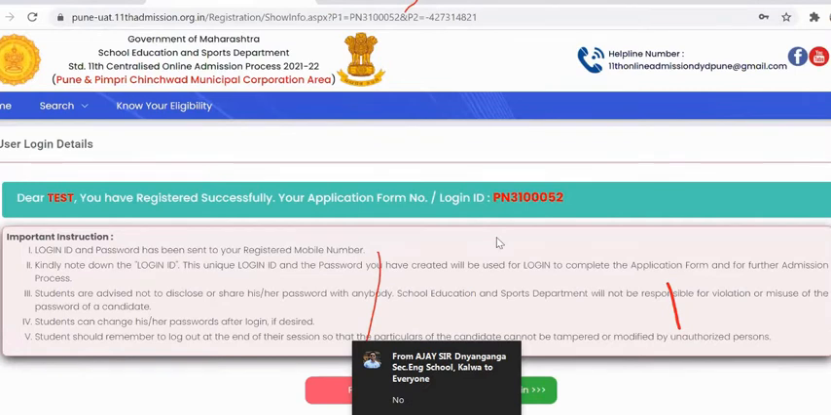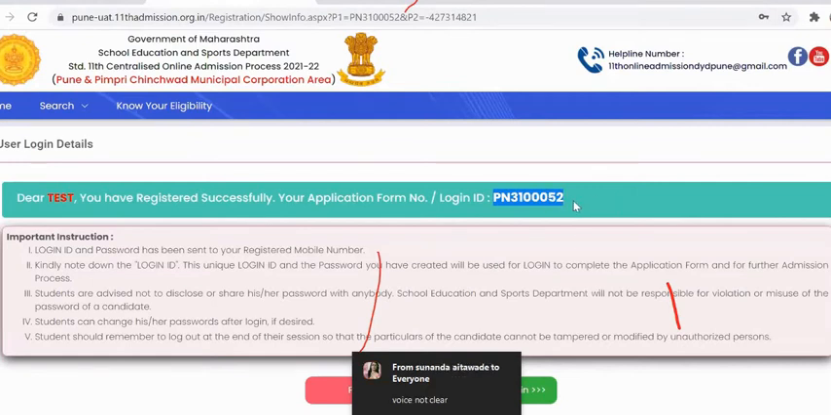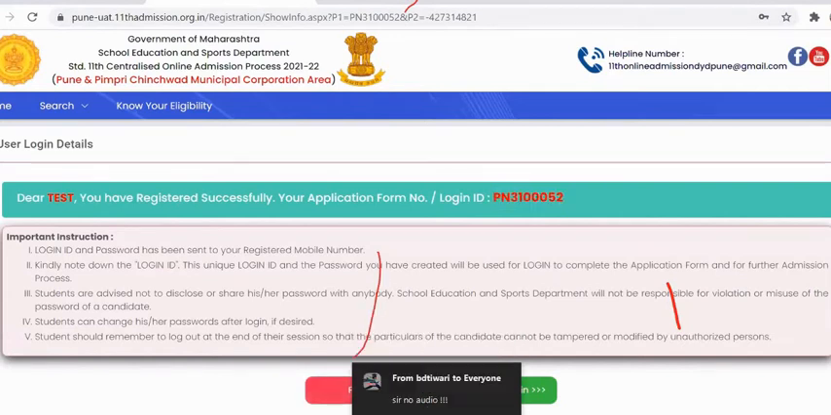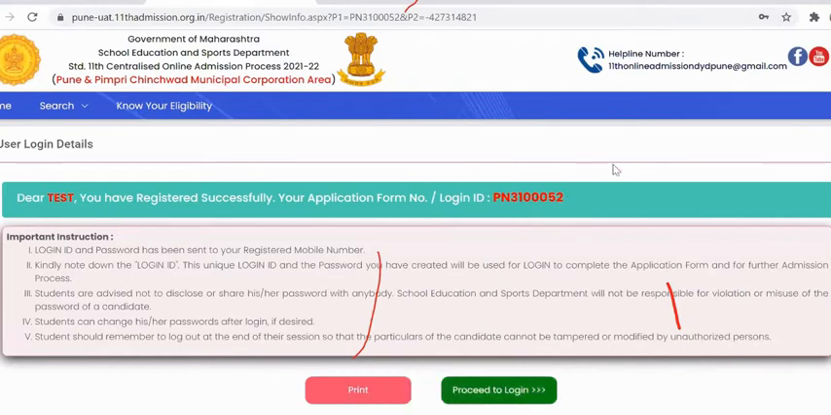Once the student clicks on the register button and gets registered in the system, he will get his login ID. The student needs to save this login ID till the end of the admission process and have it with him till the end of this application process. So keep it handy, keep it saved. For that, you can also take a printout of this page by clicking on this printout button, or you can save this page in your system or mobile. Then after that, click on the proceed to login button.